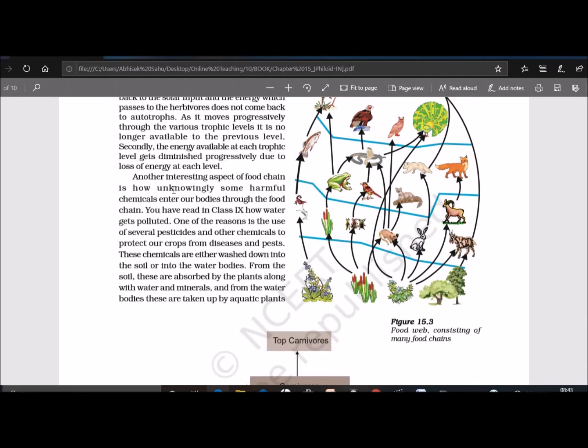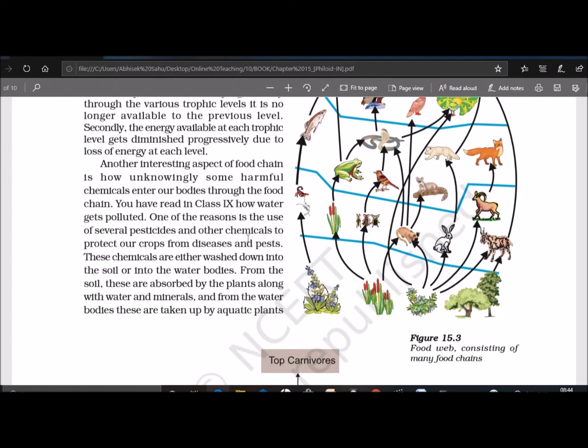Another interesting aspect of the food chain is how unknowingly some harmful chemicals enter our body through the food chain. As you have already learned in class 9th how water gets polluted. One of the reasons is the use of several pesticides and other chemicals to protect our crops from disease and pests.